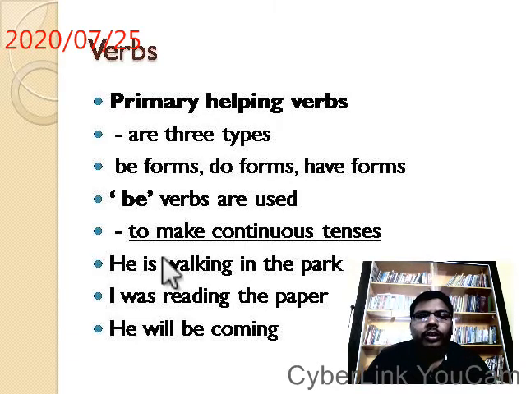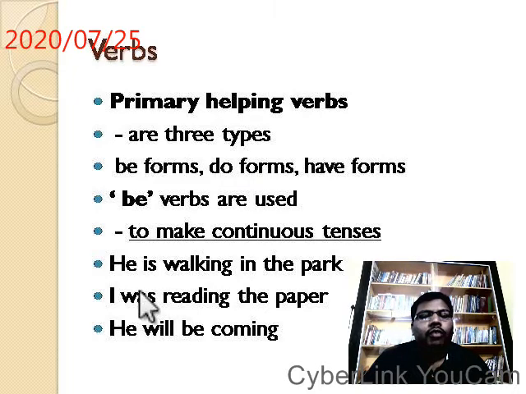Here, is is the primary helping verb. It comes under the be form. Walking is the main verb. It is a continuous tense, present continuous.